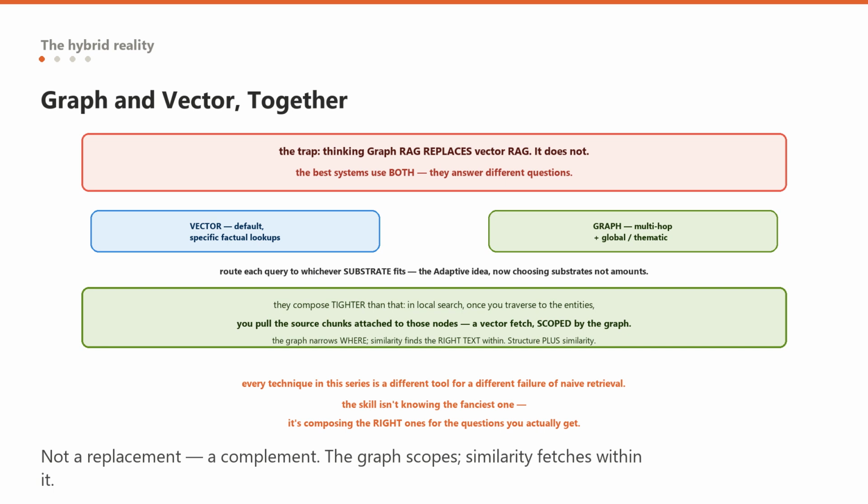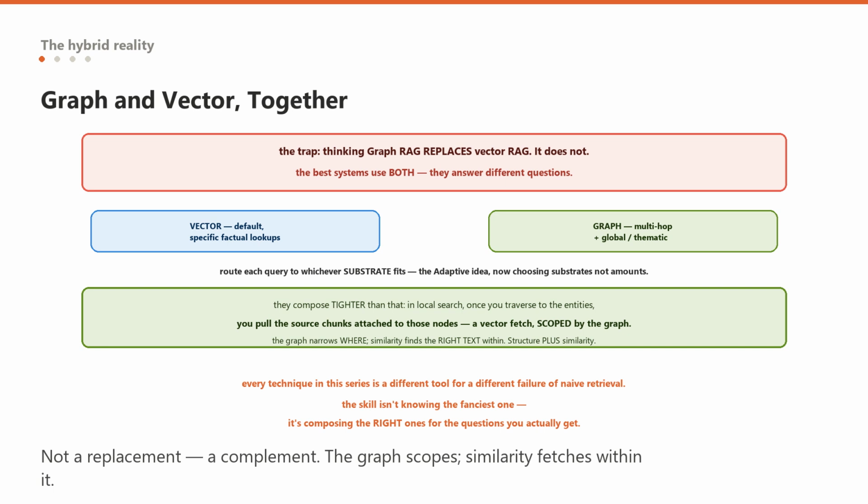In fact, they compose more tightly than that. In graph RAG local search, once you have traversed to the relevant entities, you pull the source text chunks attached to those nodes, which is a vector-style retrieval scoped by the graph. So the graph narrows where to look by structure, and vector similarity finds the right text within that neighborhood. Structure plus similarity, not structure versus similarity.